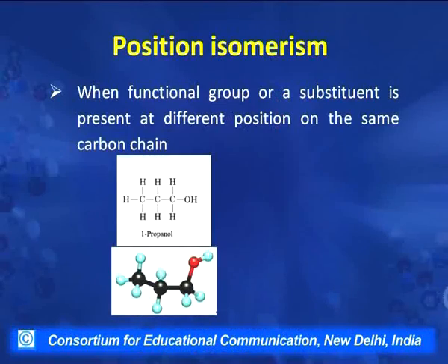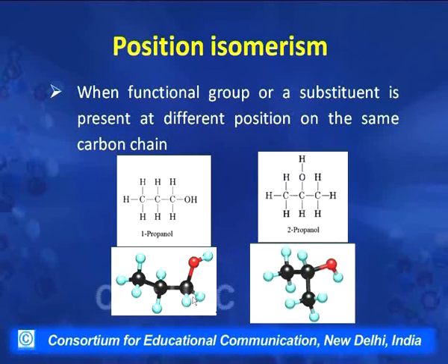Position isomers are the compounds which have any substituent or the functional group present at different positions on the same chain. Let us see in this example. This is an alcohol of 3 carbons. The OH group is attached to carbon number 1 here, and this is called 1-propanol. This is a molecule picture. 3 carbons are attached in the chain and then 1 hydroxyl attached to carbon number 1.